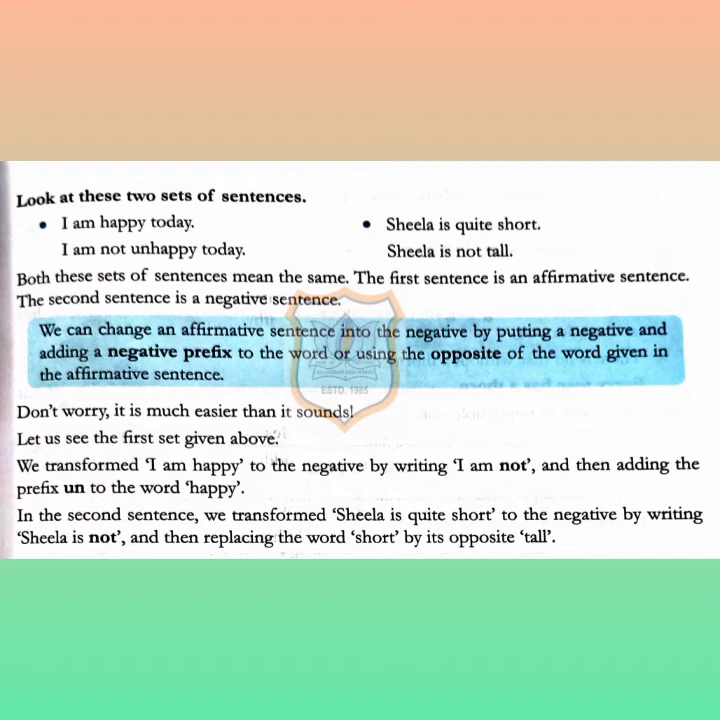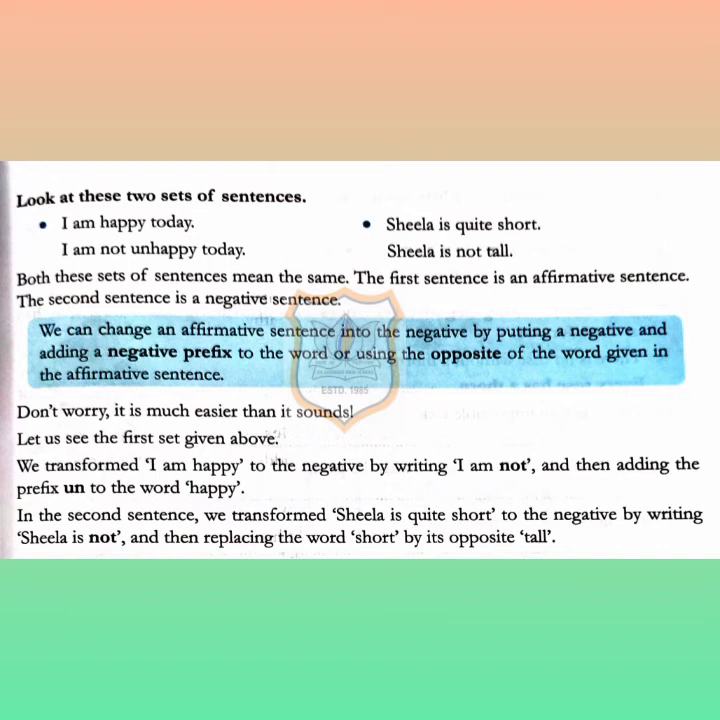Now look at these 2 sets of sentences. I am happy today. I am not happy today. The first one is the affirmative sentence and the second one is the negative sentence. Sheila is quite short. Sheila is not tall. So you can see the difference. The first one is the affirmative sentence and the second example is a negative sentence. Both these sets of sentences mean the same. The first sentence is affirmative. The second sentence is negative. We can change an affirmative sentence into the negative by adding a negative prefix to the word or using the opposite of the word given in the affirmative sentence.